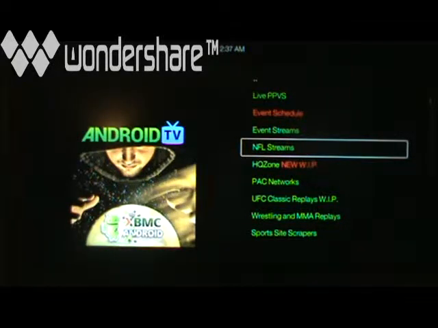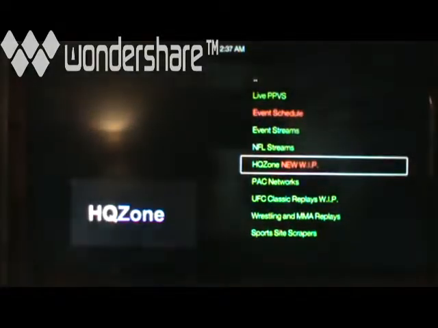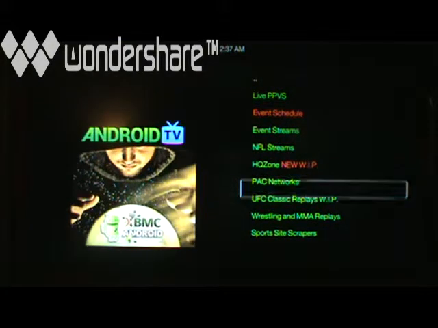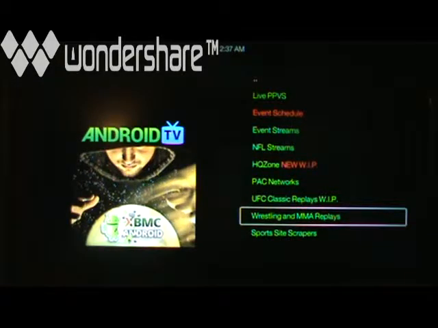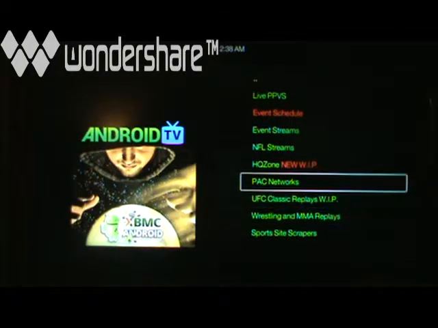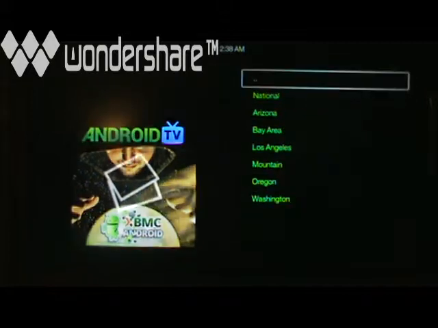It's just as good as having the NFL Network or any of it. It hosts all of the NFL games when it's on there, so you can see them no matter where they're playing. Your HQ Zone, you got the Pack Networks, UFC Classics, Wrestling, MMA replays, and Site Scrapers. Now this is an interesting one because the Pack Networks is always on.